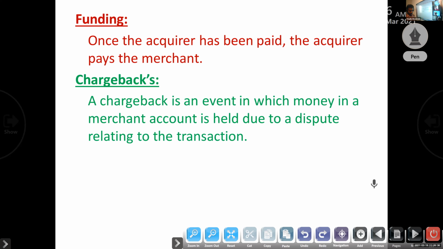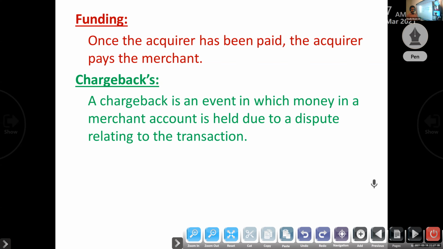Next one, funding. Here you can see this is the funding. First, you can understand the sense: once the acquirer has been paid, the acquirer pays the merchant.